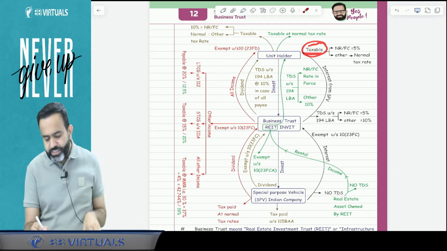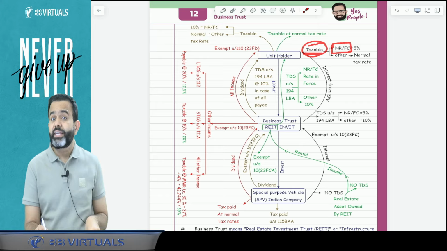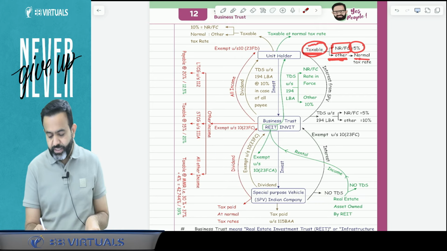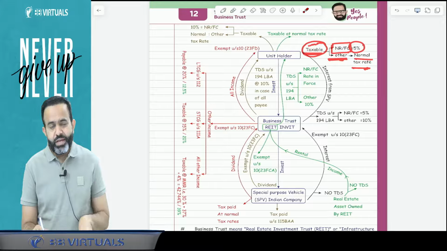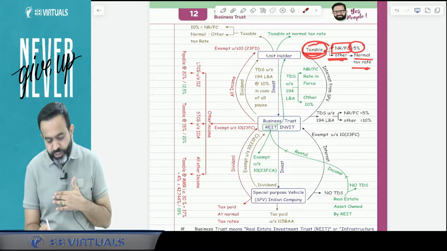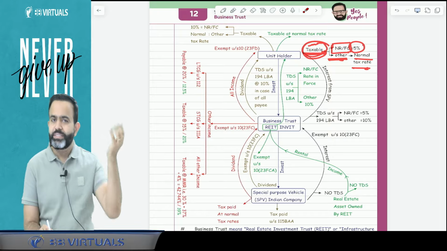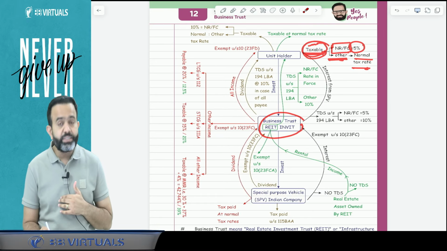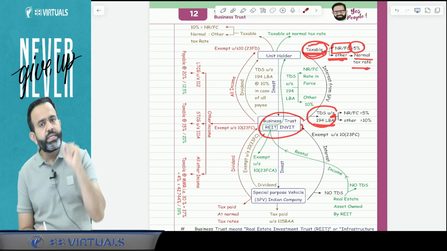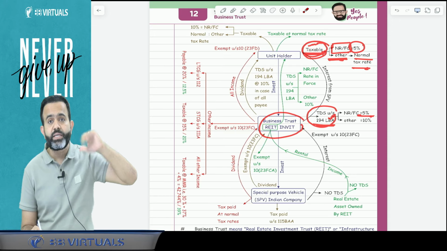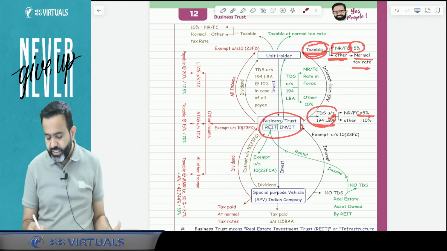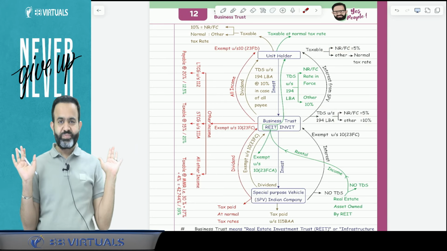So guys, if it is a non-resident foreign company unit holder, then that interest is taxable at the rate of 5%. But if there is a resident unit holder, then interest is taxable as per the normal tax rate of the resident. Now, since interest is taxable in the hands of the unit holder, TDS is also applicable. Answer is yes. Business trust will deduct the TDS under section 194LBA. But what is the TDS rate? Here, if a non-resident or foreign company is a unit holder, then TDS rate is 5%. But if there is a resident unit holder, then TDS rate is 10%.